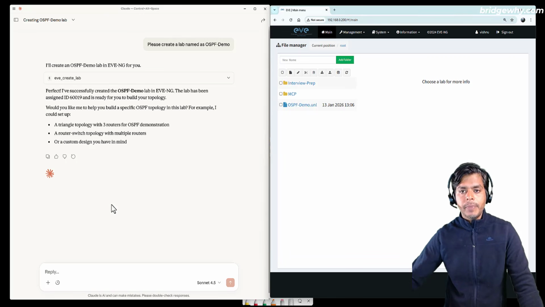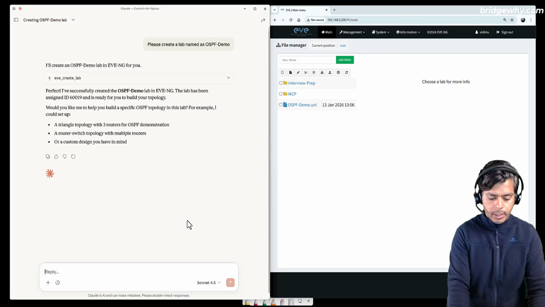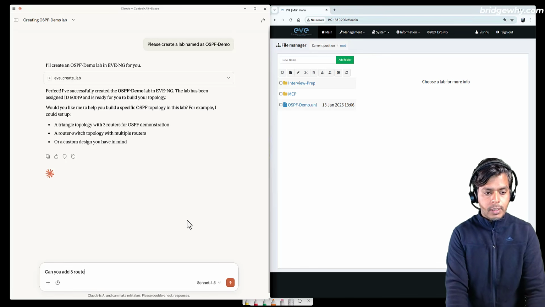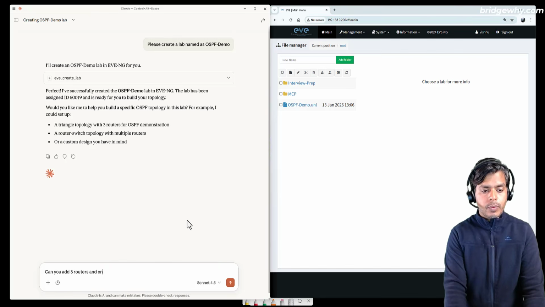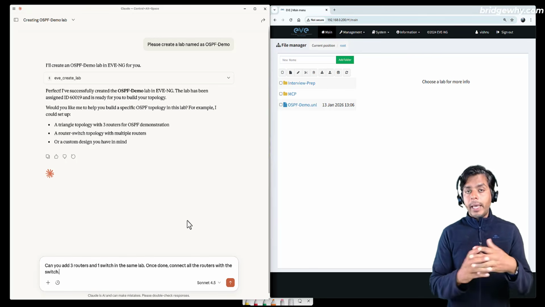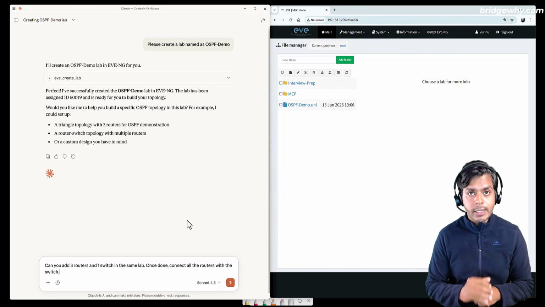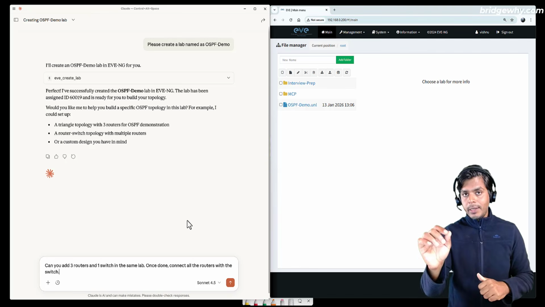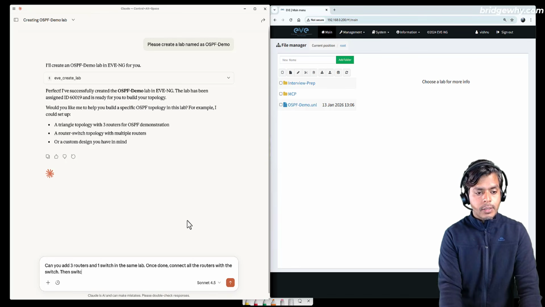So let me close the lab, and let me write here, can you add 3 routers and 1 switch in the same lab, right? Once done, connect all the routers with the switch. And the interesting thing is that I am not talking about any interface's name, right? Claude is intelligent enough to know which link to connect to which link, right? Then switch on all the devices.